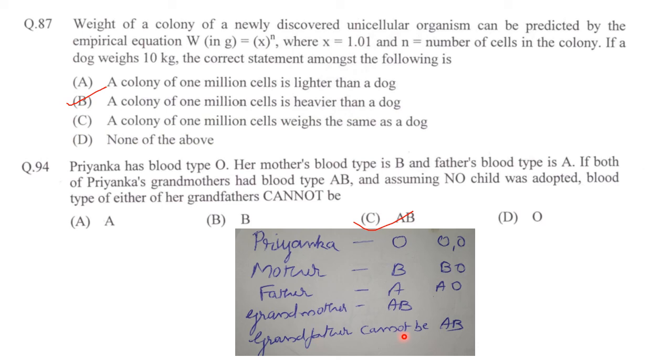So grandfather cannot be AB because if it was AB, then neither of Priyanka's mother or father would have got the O allele and Priyanka would not be O. So it cannot be AB, but he can be A or O also. So answer is option C, AB.